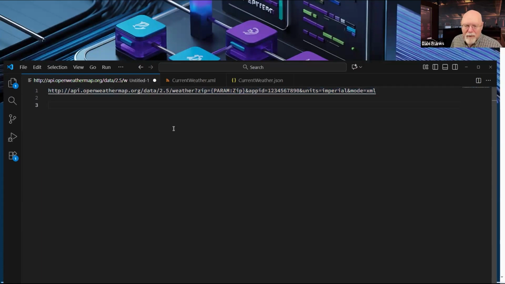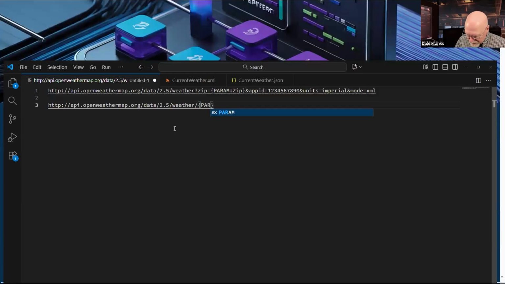So it is possible to have a URL that would take this slash syntax, and I wouldn't put the app ID in here. I'd put 123678890 slash imperial slash XML.